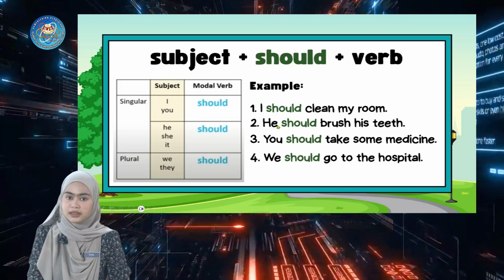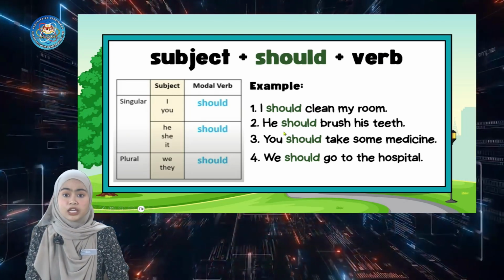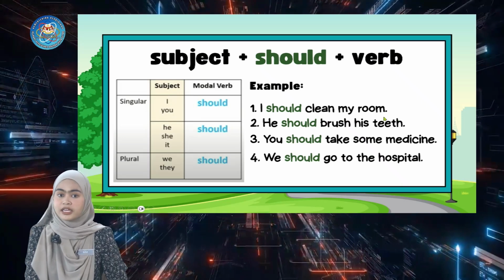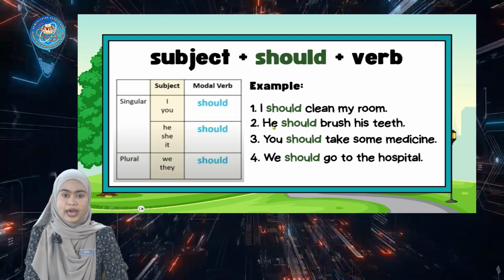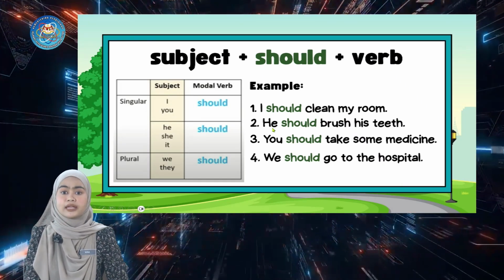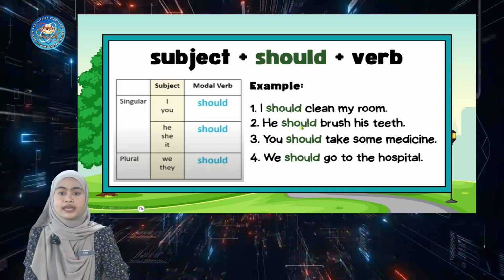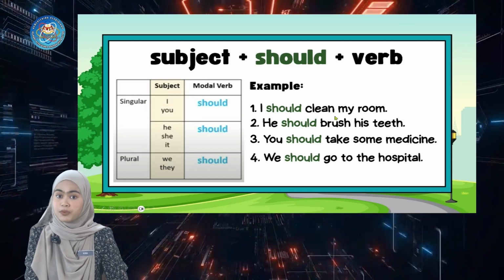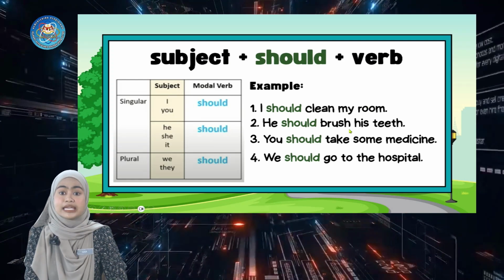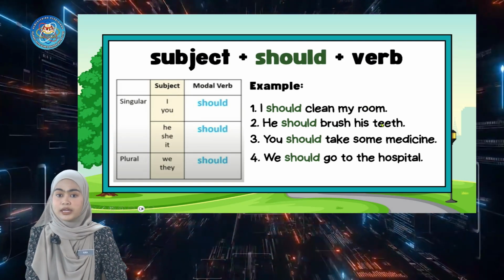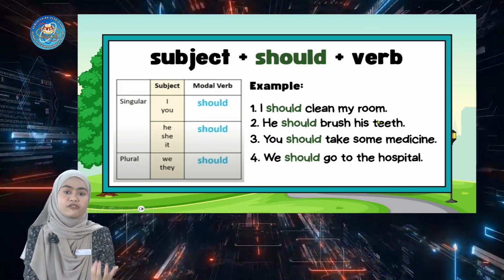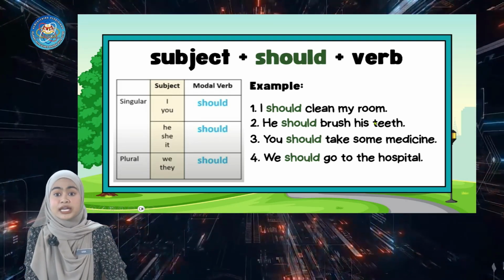The second example: he should brush his teeth. We have the subject, followed by should, then brush, the verb in its original form, and the last is his teeth, the details of the verb. So, he should brush his teeth.